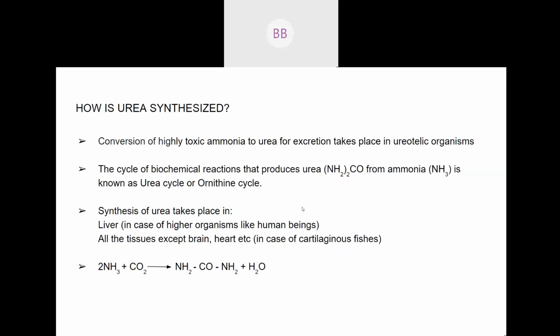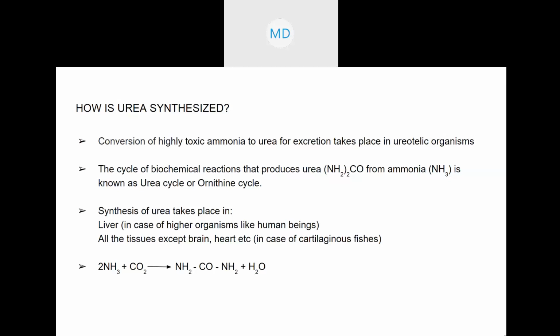So now, urea synthesis. How is ammonia synthesized? All of you know, ammonia is synthesized by oxidative deamination of amino acids, right? Amino acids which are not required in our body undergo deamination, which means the amino group is separated from the amino acid, and it takes up one hydrogen and forms ammonia. But in the case of ureotelic organisms, what happens? The first step is formation of ammonia in all organisms, whether ureotelic, uricotelic, or ammonotelic.